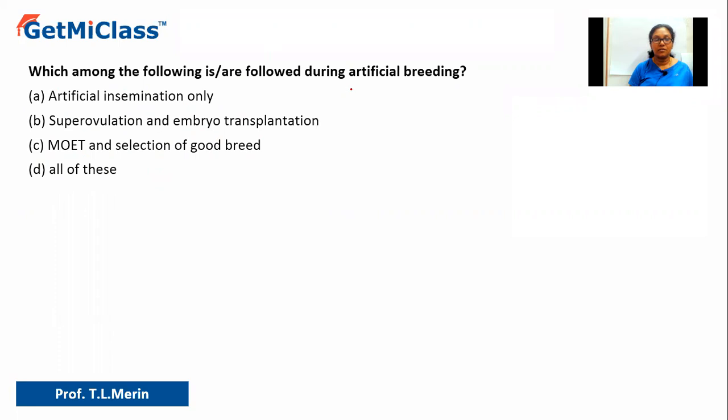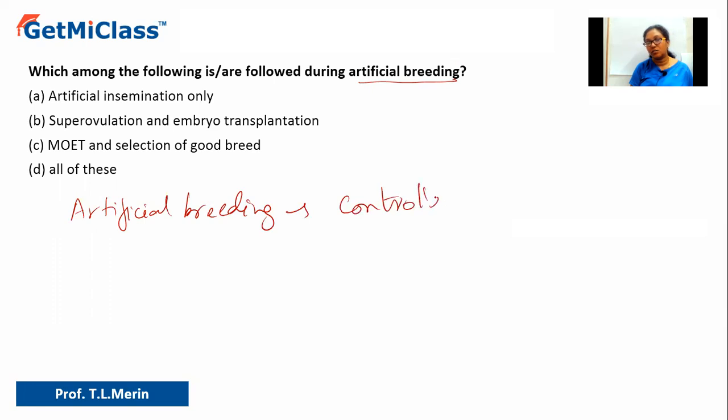So let us understand the question. It says, which among the following is or are followed during artificial breeding? First of all, we have to understand what is the meaning of artificial breeding. Artificial breeding is nothing but controlled breeding. How is controlled breeding done? Here, the animals are not allowed to mate. Instead, there is artificial insemination which is involved here.